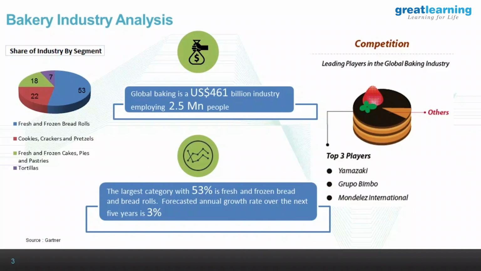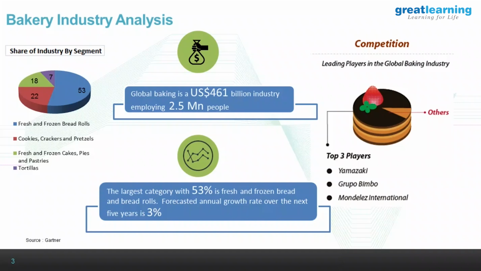The bakery industry globally is about a $460 billion industry, employing about 2.5 million people. Some of the leaders in the industry, as mentioned there, are Yamazaki, Grupo Bimbo, and Mondelez International. Grupo Bimbo itself is a $14 billion company, basically Mexican. Mondelez International is an American company, again about a $15 billion company, I think. Yamazaki is a $10 billion company, basically Japanese. These are the big players, but we're not considering small players because the statistics don't show up anywhere.